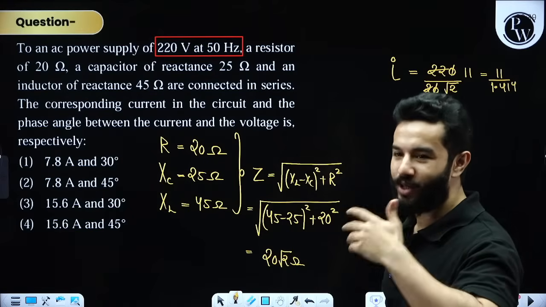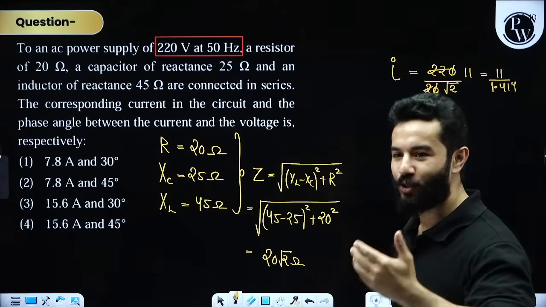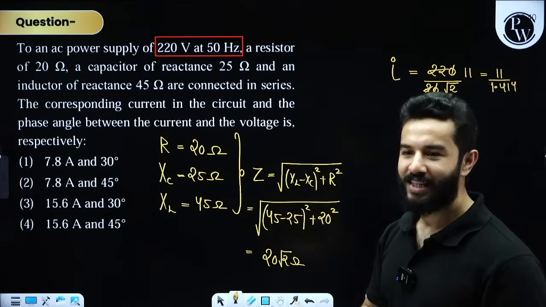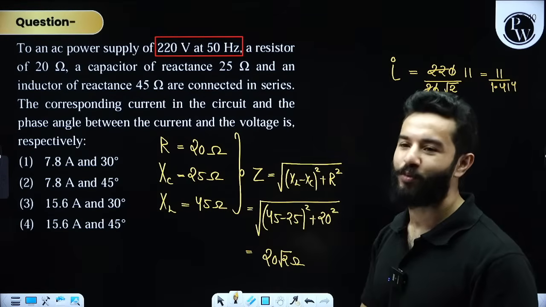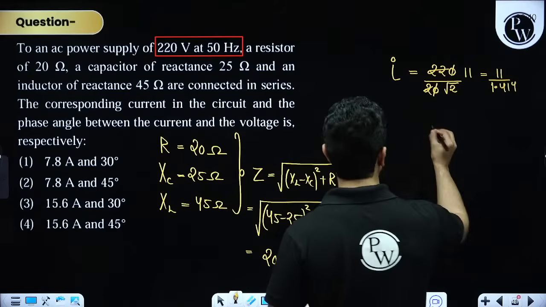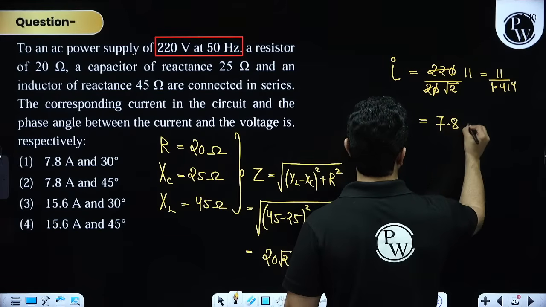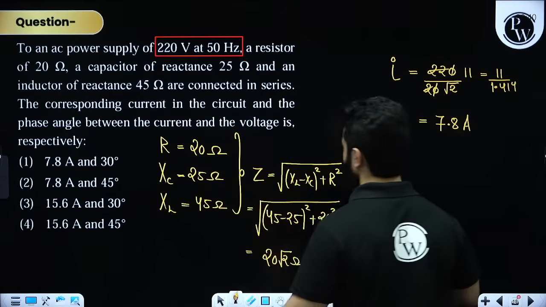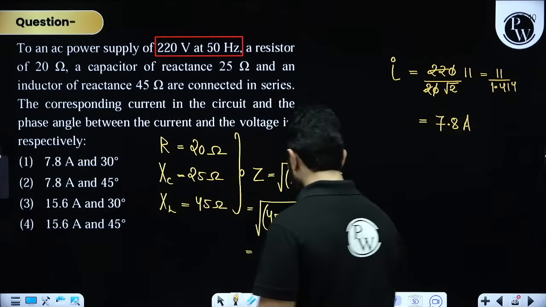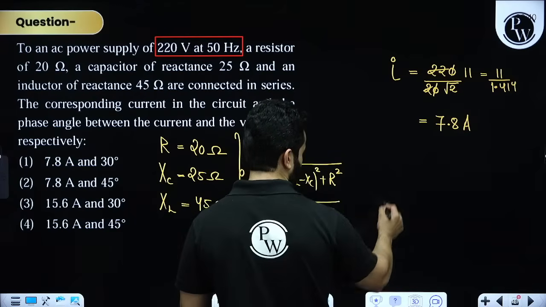Now this is what you can actually understand, right? After doing so much calculation, by looking at the options it won't be 15.6, but when you solve it, I believe you will get the correct answer of 7.8 ampere.